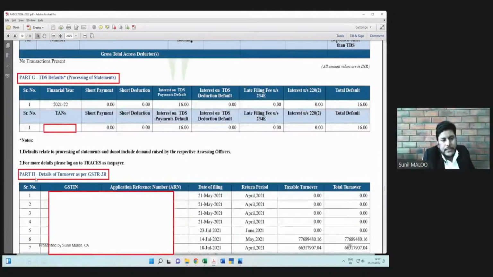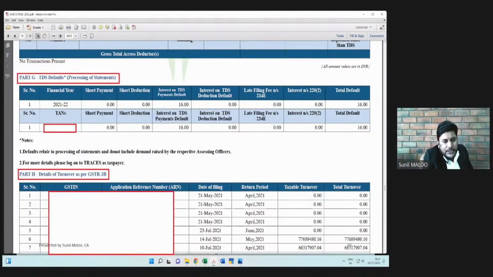Part H is the recently introduced part of the 26AS. This will have the details of turnover as per GSTR 3B. So if a person is registered under the GST and filing GSTR 3B returns on a monthly or quarterly basis, the turnover appearing in the GSTR 3B filed by the assessee will cross appear under the 26AS portal of the income tax as well, because the CBDT and CBEC, both the departments have made internal tie-ups for cross exchange of information.